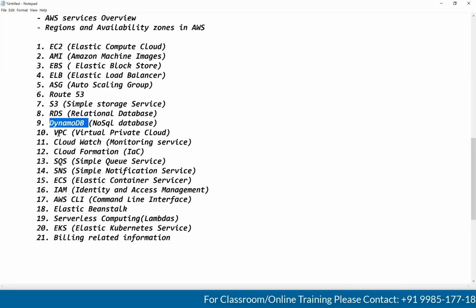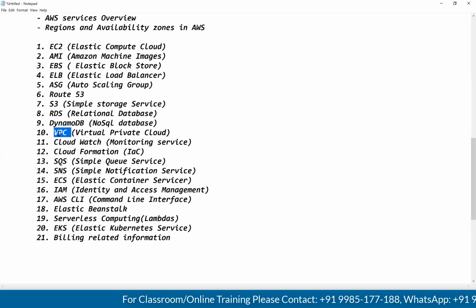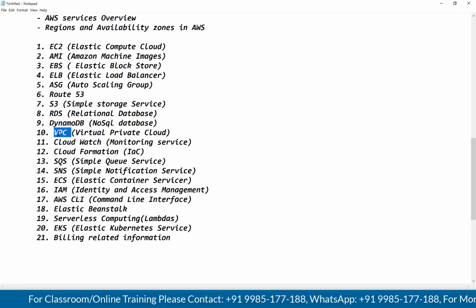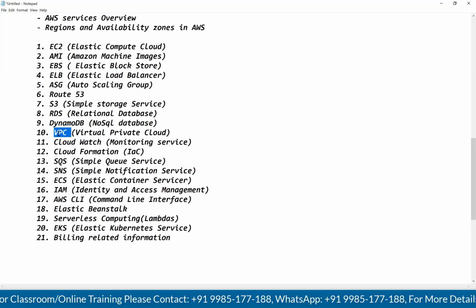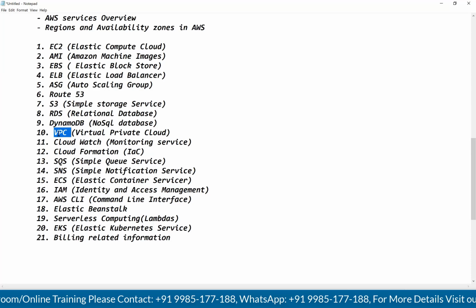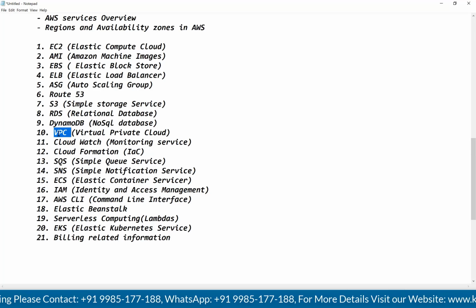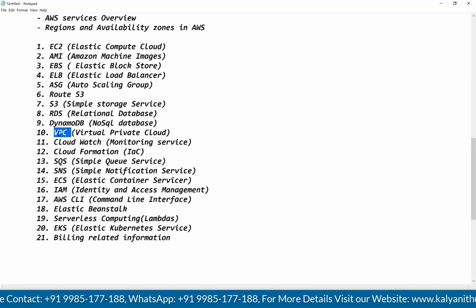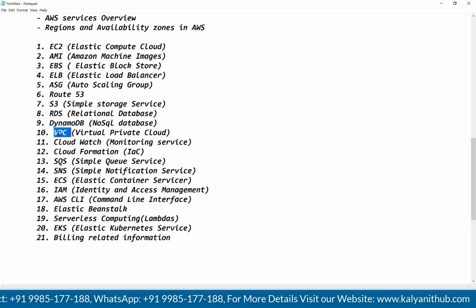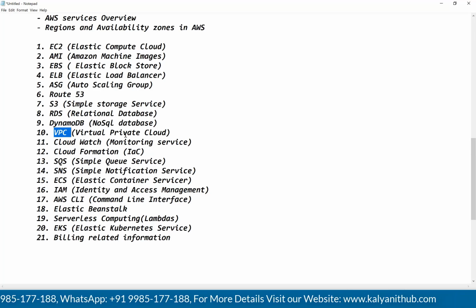Okay. Next, VPC. As I told, this is a very important topic, guys. We are going to spend almost 4 days only on this VPC. Here we are going to create a private network for our resources, guys. Here we are going to discuss what is VPC, what are subnets, what is a public subnet, what is a private subnet, what is an internet gateway, what are route tables, how to map the route tables with the subnets, what are NAT gateways, etc. All these things we are going to discuss in VPC. Finally, we will talk about VPC peering also.